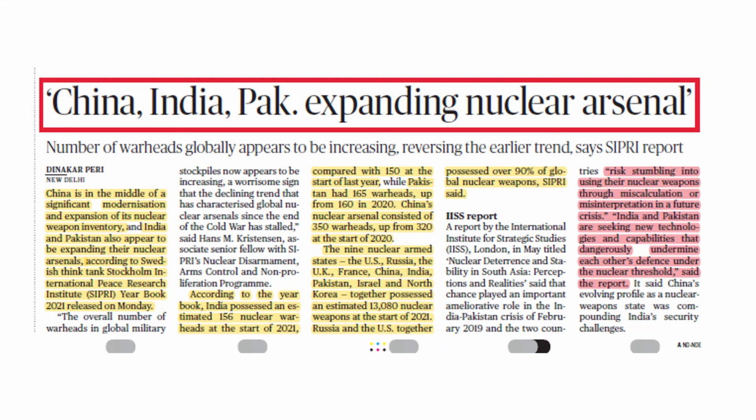In this article, you have to see what the risk is of having more nuclear arsenals. The risk is stumbling into using nuclear weapons through miscalculation or misinterpretation in a future crisis. India and Pakistan are seeing new technology and capability that dangerously undermine each other's defense under the nuclear threshold, said the report. The Stockholm International Peace Research Institute is an independent institute established in 1966 in Sweden.